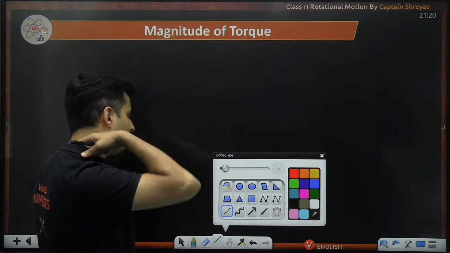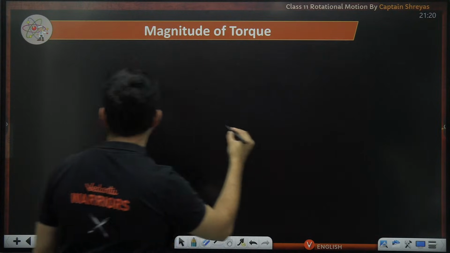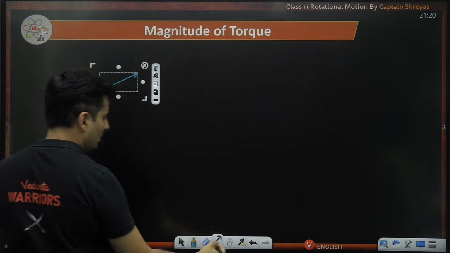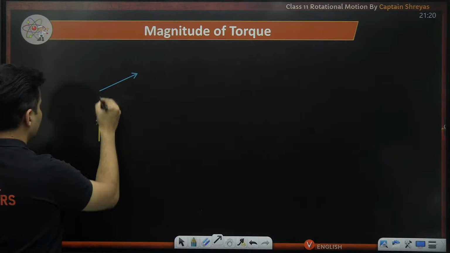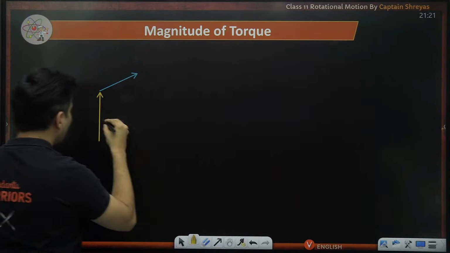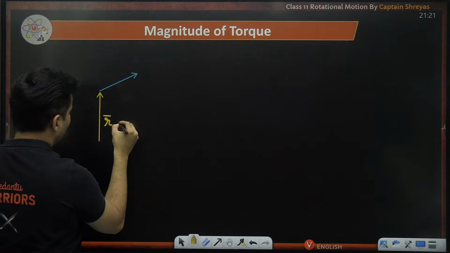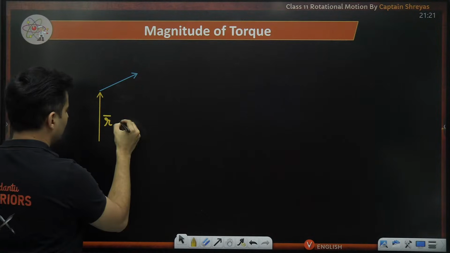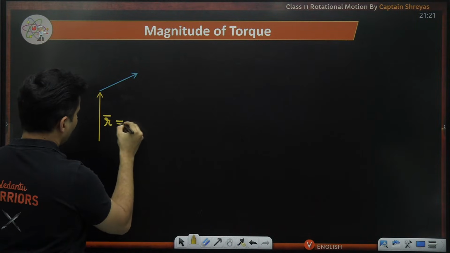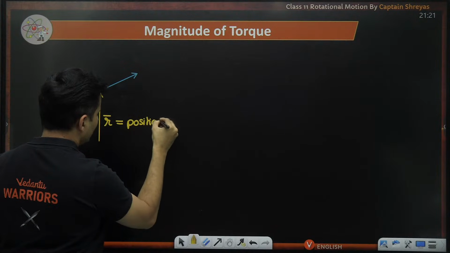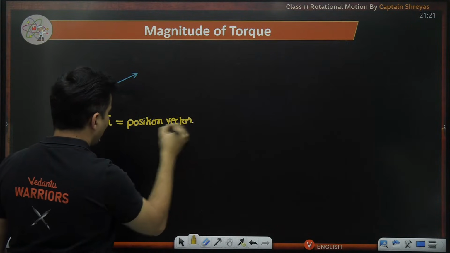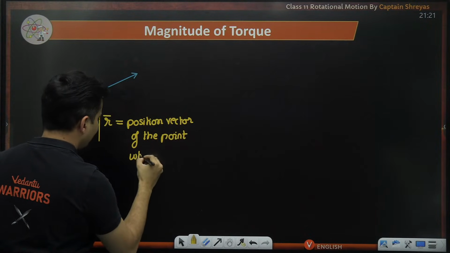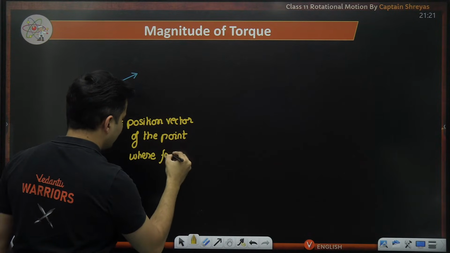So we can find the magnitude of the torque and we can give a formal definition of the torque also in vector form. So say for example, this is our force, and this is the position vector. R is also called the position vector of the point where the force acts.